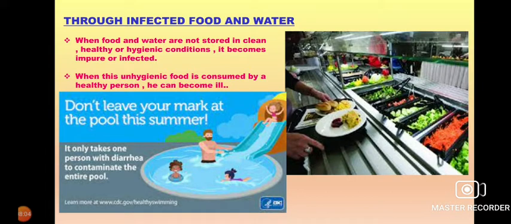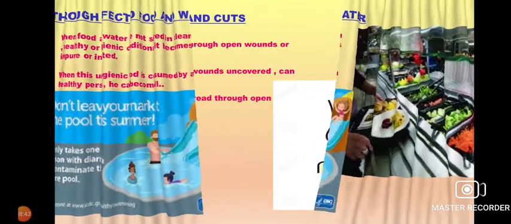If a person having diarrhea or any infectious disease bathes in the pool, the germs come into the pool's water and can infect other healthy persons who use or bathe in that water. In the diagram, foods stored unhygienically can also cause infection. So infection can happen through food and water.